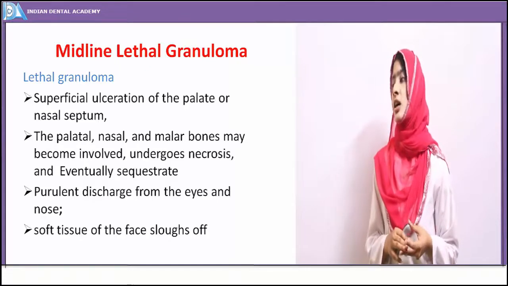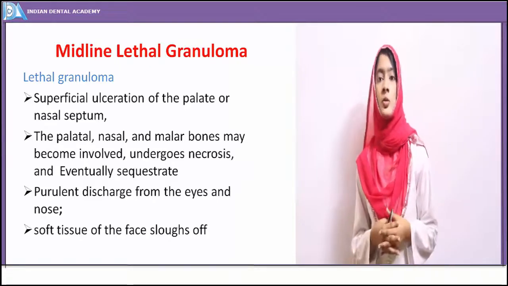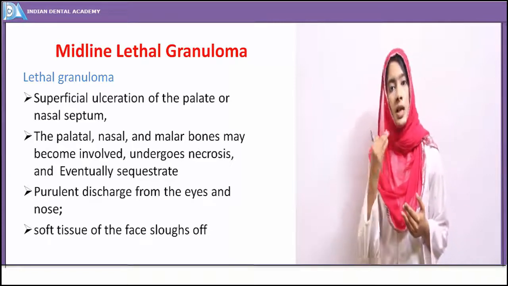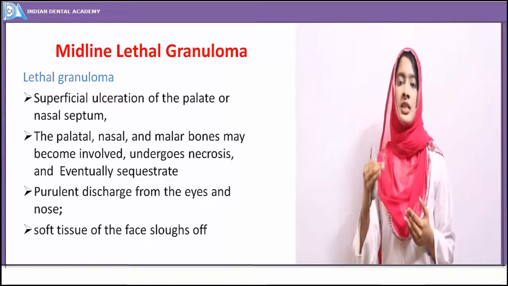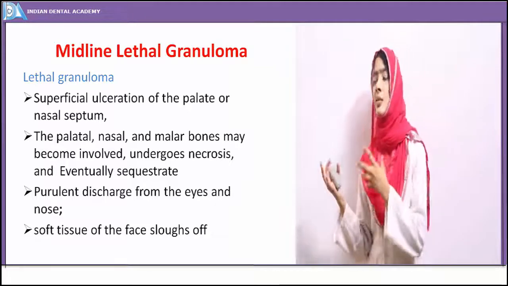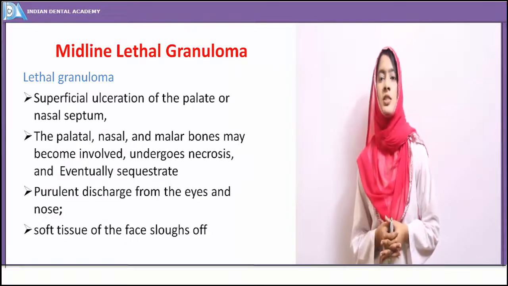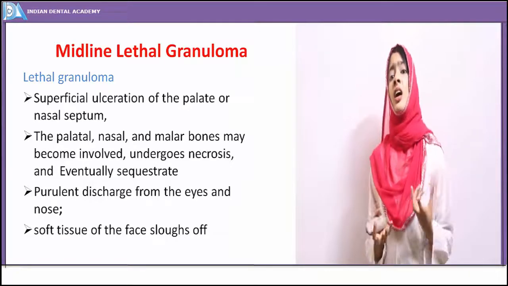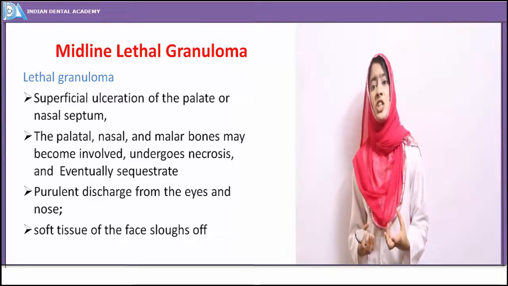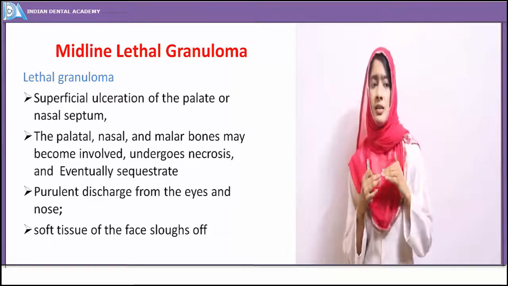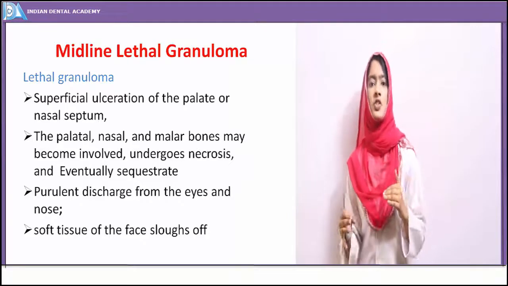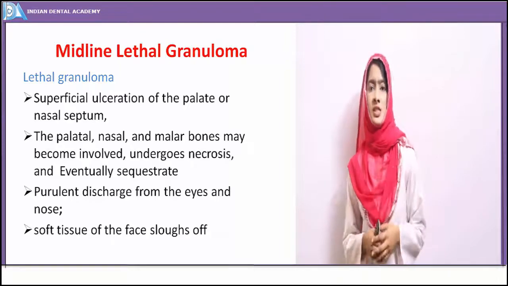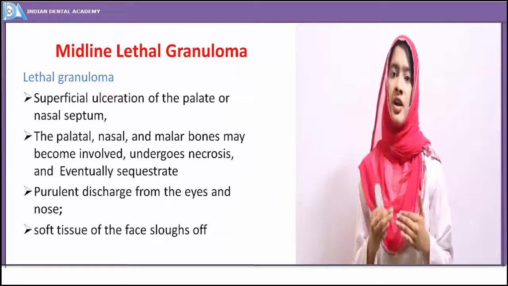It's actually a disease of unknown etiology, but some form of immune dysregulation is invariably present. So it was thought that some immunologic response is present, and that leads to progression of this disease. And the patient generally does not resist the progression of the disease. So his body is not resisting the progression of the disease. So the disease progresses very rapidly.